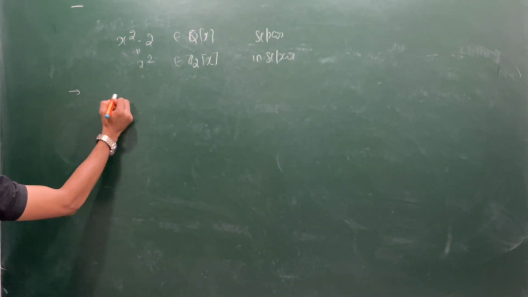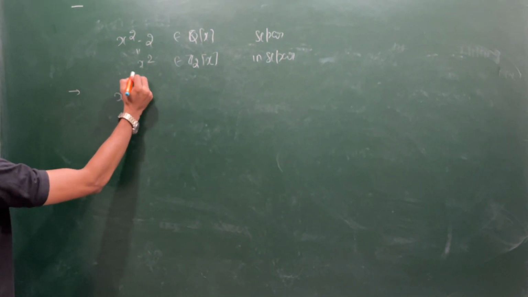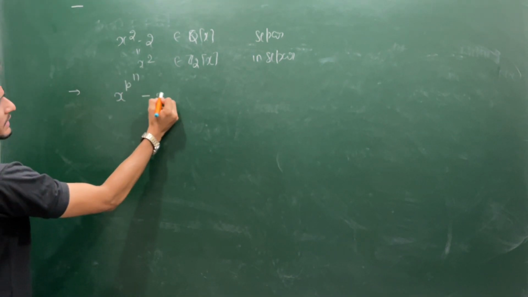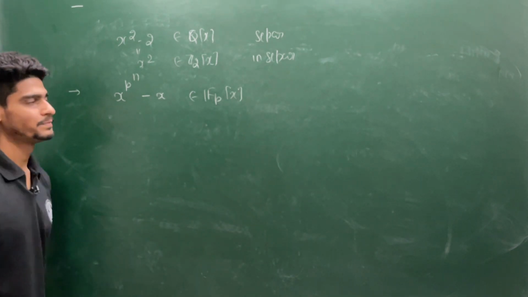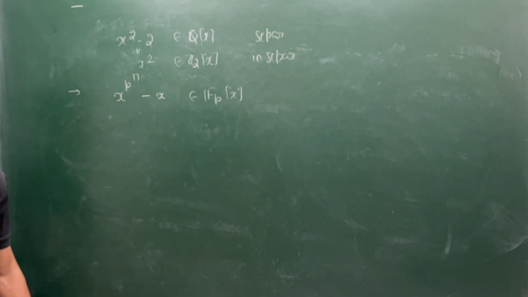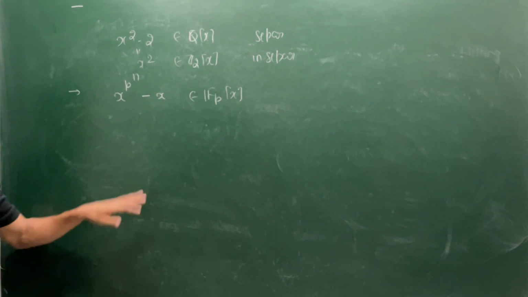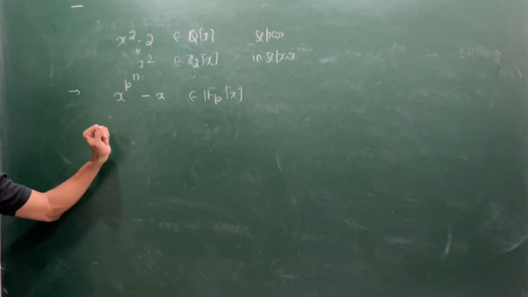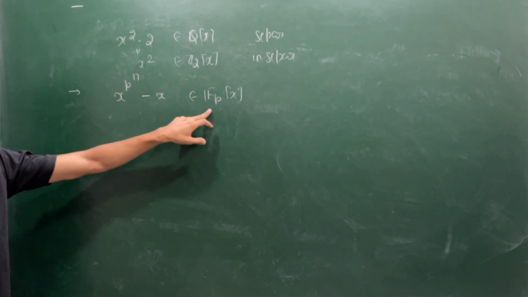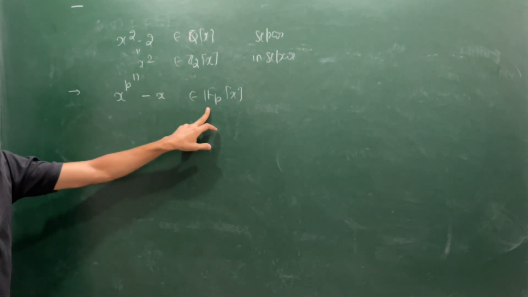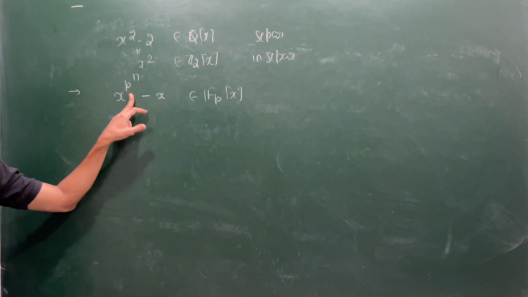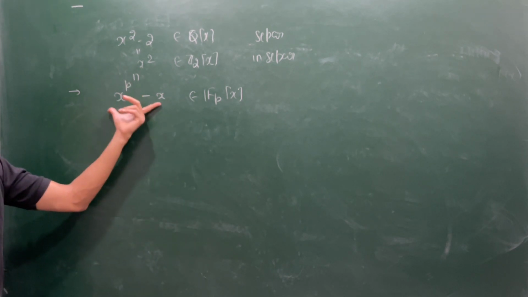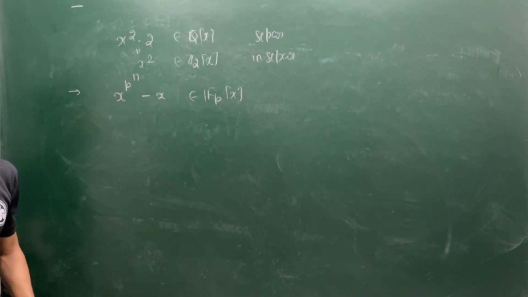What can you say about x to the power p^n minus x when I am defining it over a field with p elements, whether it is separable or inseparable? This is a very nice example I have written here. Later when I give you the properties of finite fields, I will tell you, suppose you have a field with p^n elements, then every element must be a root of this polynomial. So this is a special polynomial.